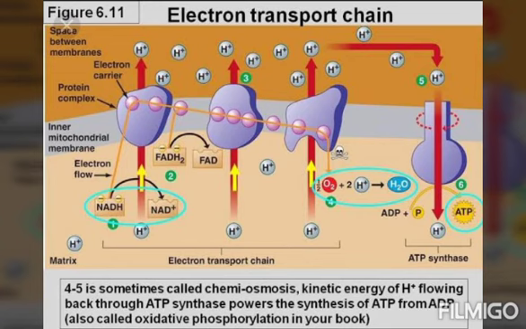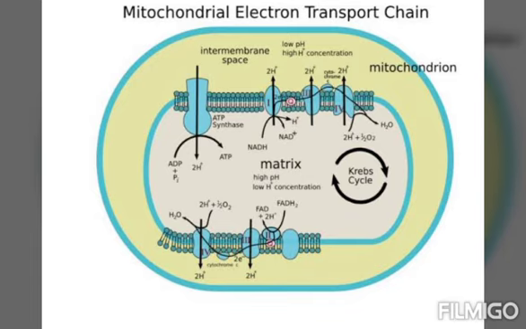How many molecules are obtained? 3 molecules of ATP are obtained from each NADH2 molecule. Means from one NADH2 molecule, you get 3 molecules of ATP. ATP is adenosine triphosphate. Then from one molecule of FADH2, 2 molecules of ATP are formed. So this electron transfer chain reaction takes place only in the mitochondria of the cell.